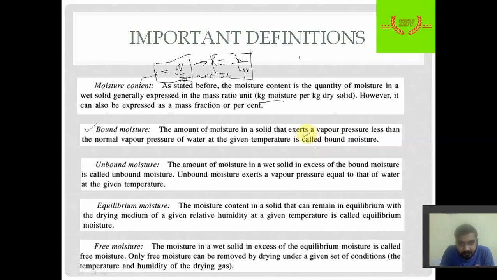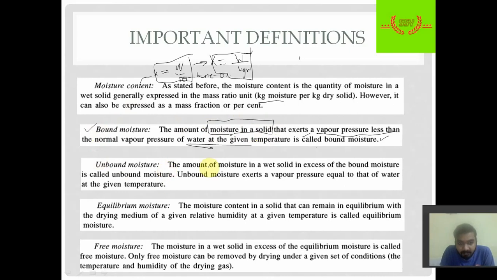That's why it is called bound moisture, because the vapor pressure is less than the normal vapor pressure of water. Hence there may not be a formation of vapor in this wet solid, so this moisture can't be removed.